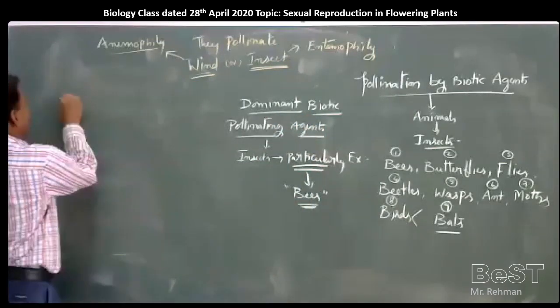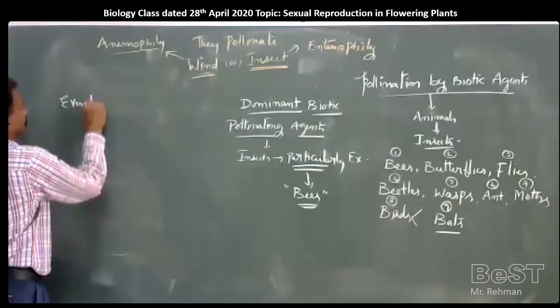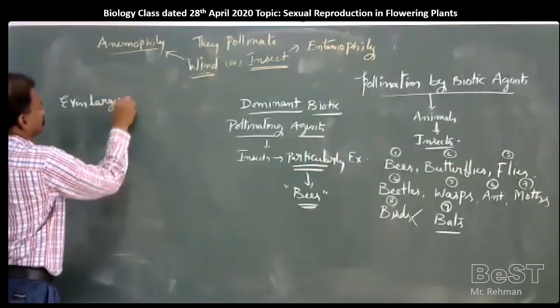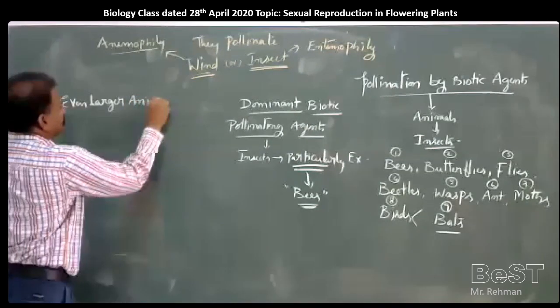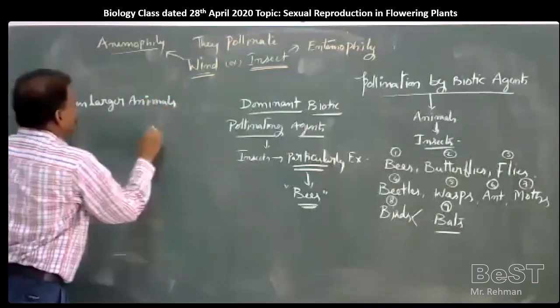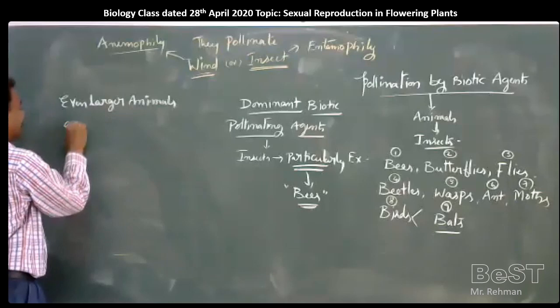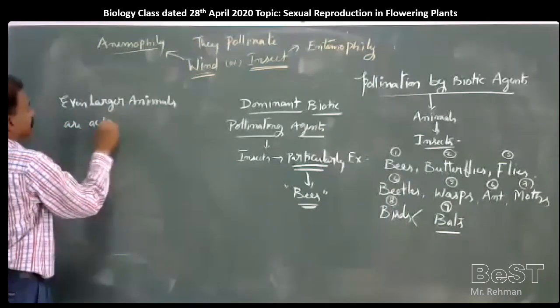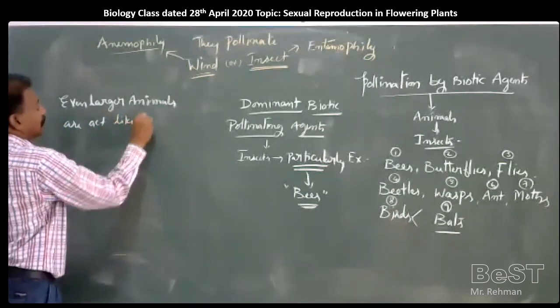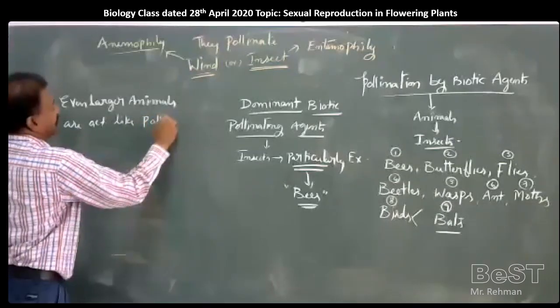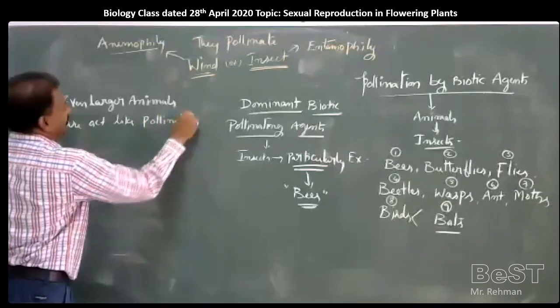Even larger animals act like pollinators or pollinating agents.